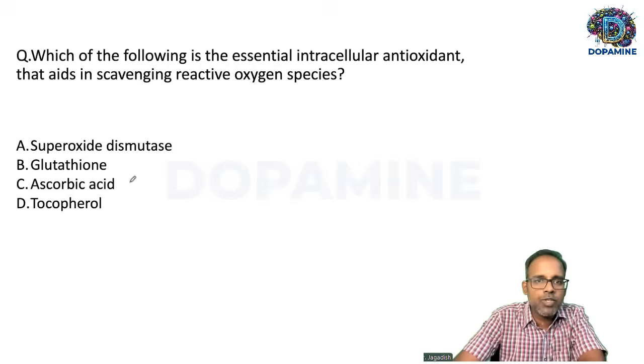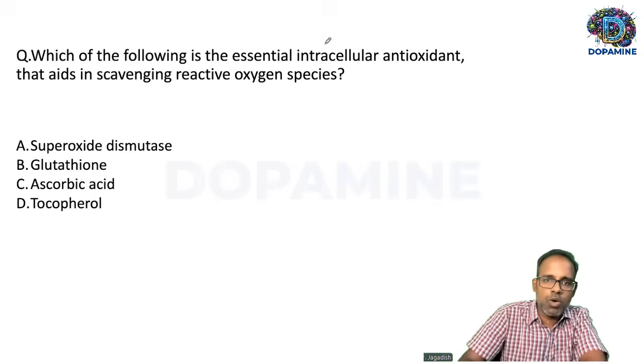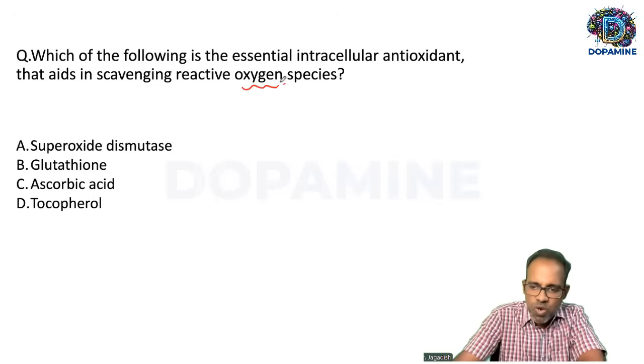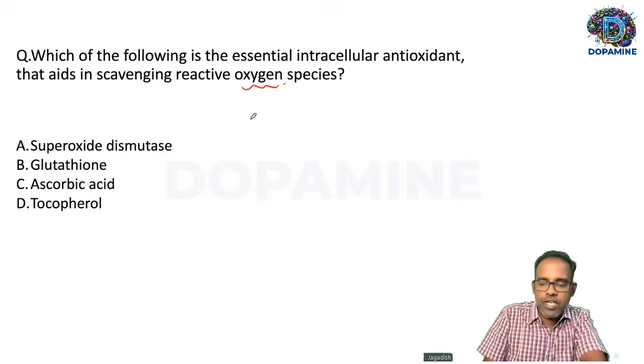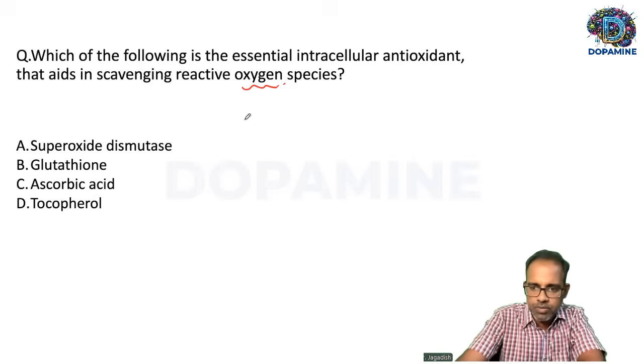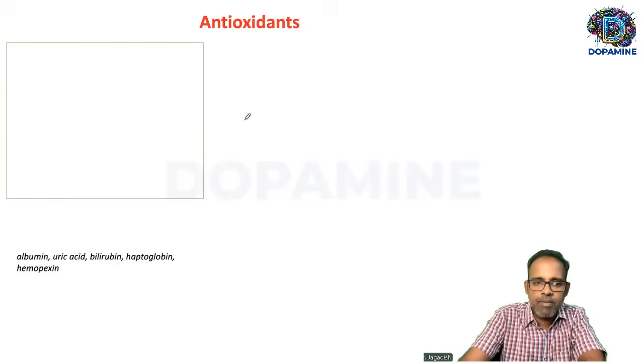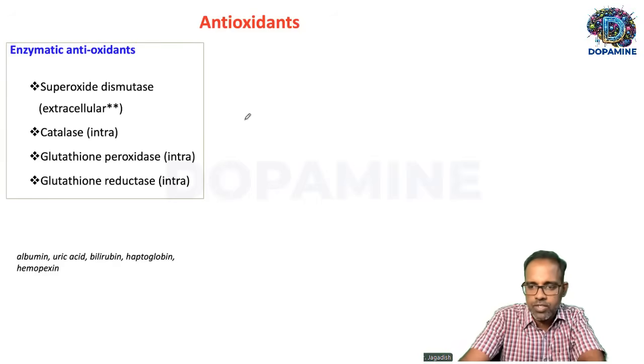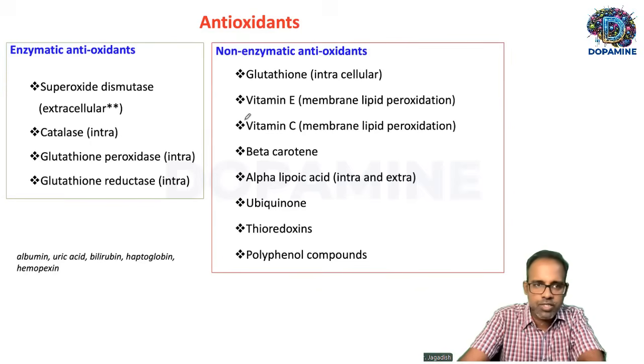Fine. So which of the following is an essential intracellular antioxidant that aids in scavenging reactive oxygen species? This question is also a tricky question because when it comes to antioxidants, there are two types. One is enzymatic antioxidants, the other is non-enzymatic antioxidants.